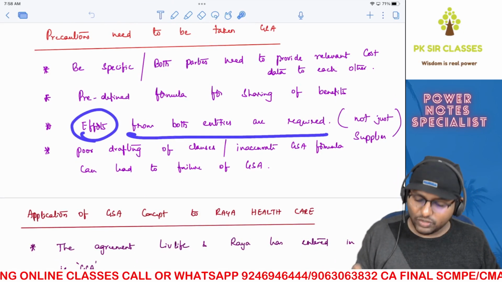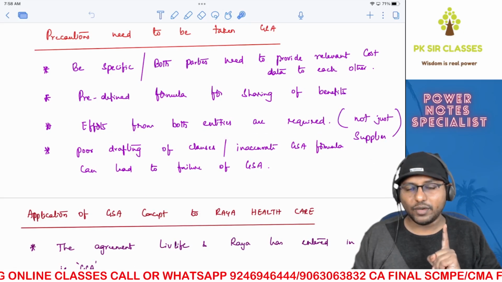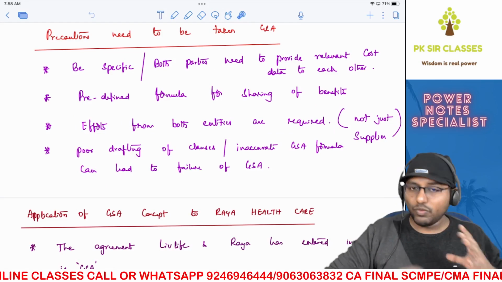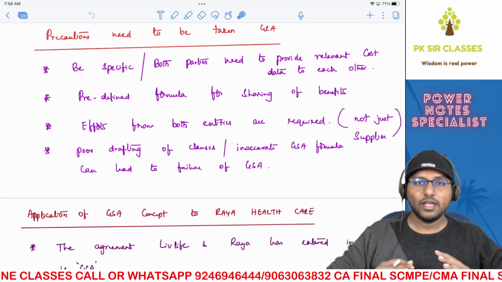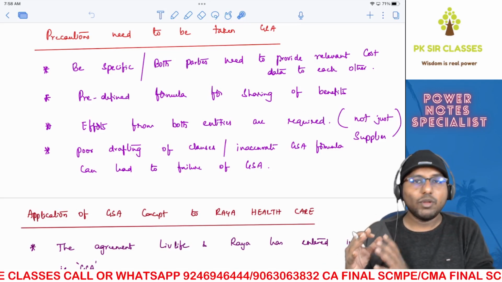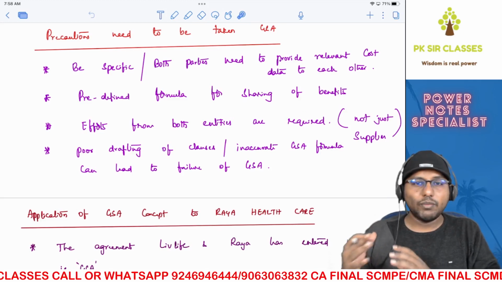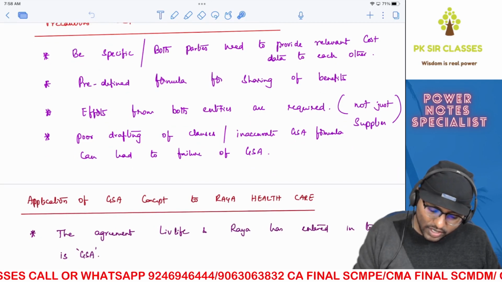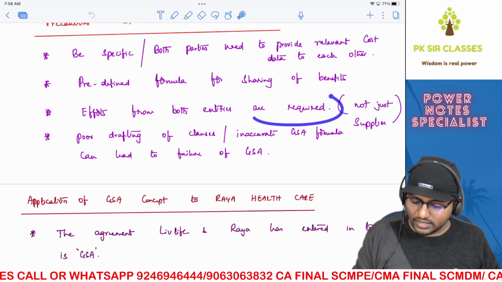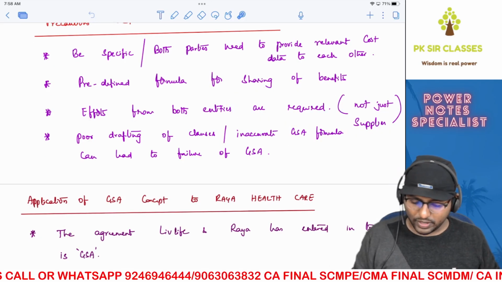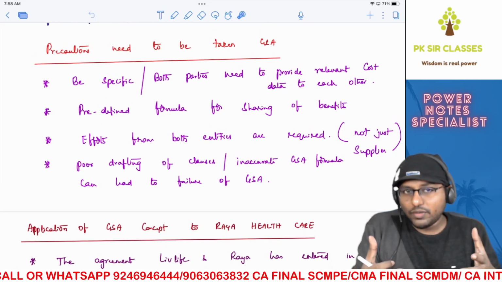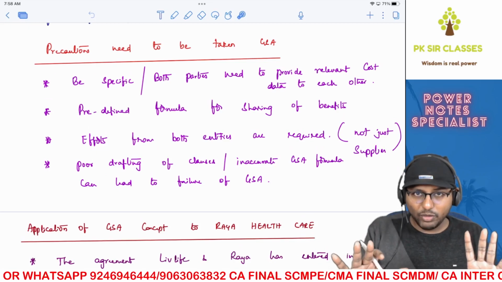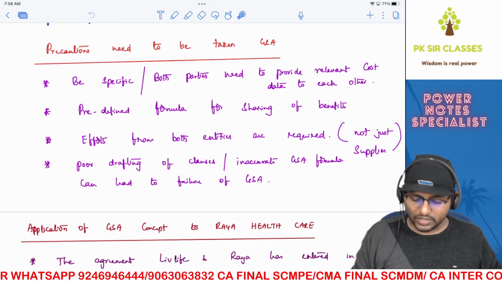Efforts from both the entities are required, not just the supplier. Very, very important. Are you able to understand? Both the parties should get involved and work it out. Effort should be there from both the sides. If it fails, then the entire loss will be borne by the receiving guy, the supplier in this case. Are you able to understand? So, effort should be there from both the entities as required, not just the supplier. In case it doesn't work out and there is no payment for the supplier, in this case Live Life, still it's okay for them. Are you able to understand? But efforts must be there from both the sides.